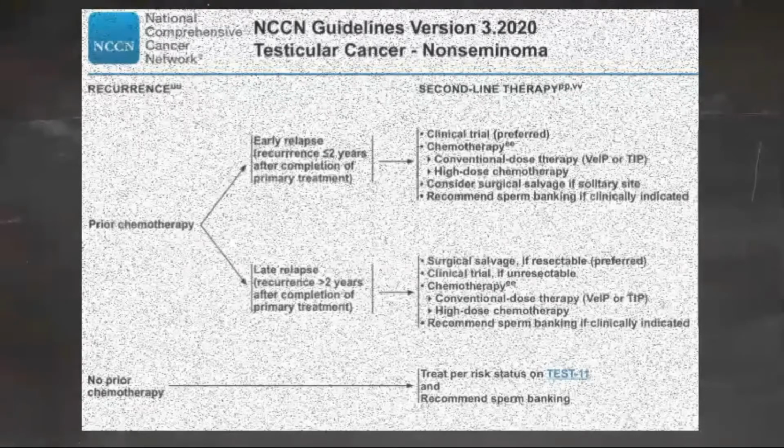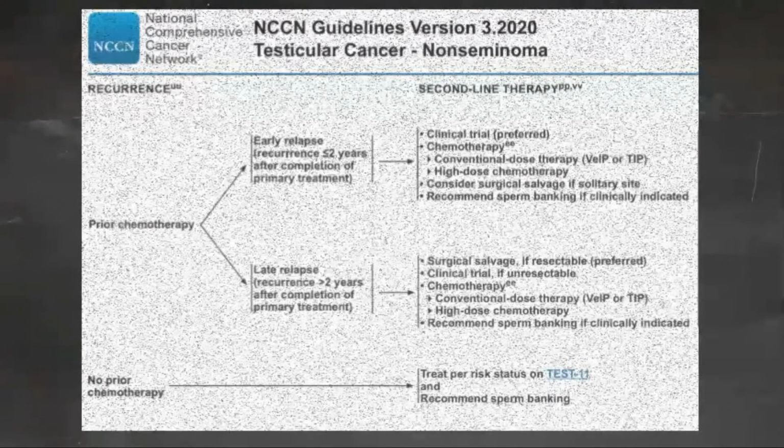It is preferred by the panel that patients with recurrent non-seminoma be treated at centers with expertise in the management of this disease. Second-line therapy options for patients with early relapses within 2 years of the completion of primary therapy include enrollment in a clinical trial, which is preferred, conventional dose chemotherapy or high-dose chemotherapy. If chemotherapy is given, both conventional dose and high-dose regimens are preferred in this setting.